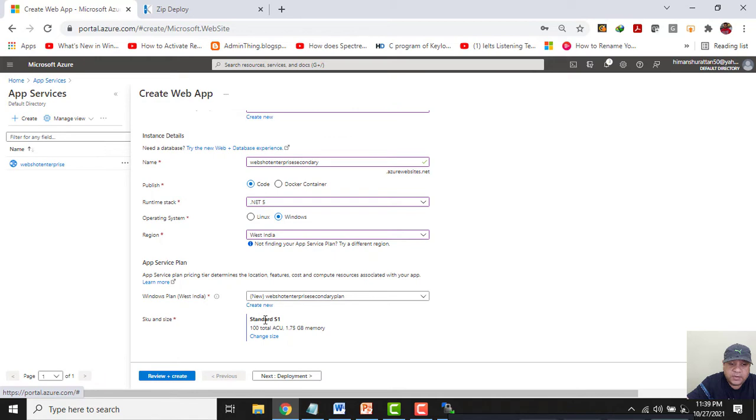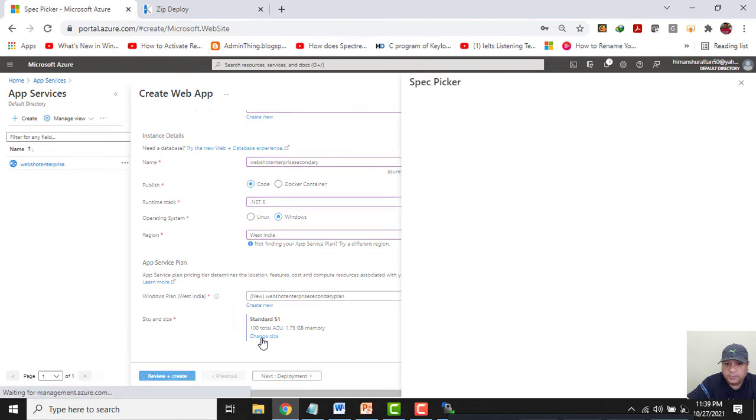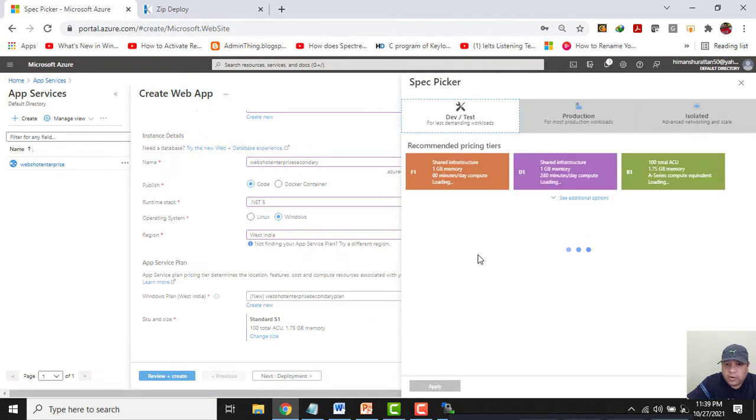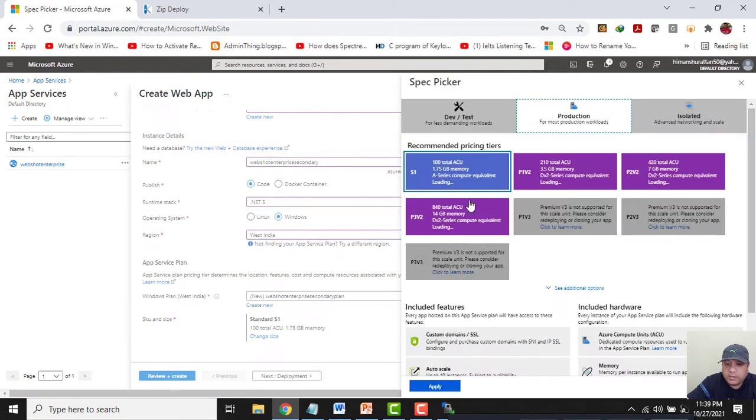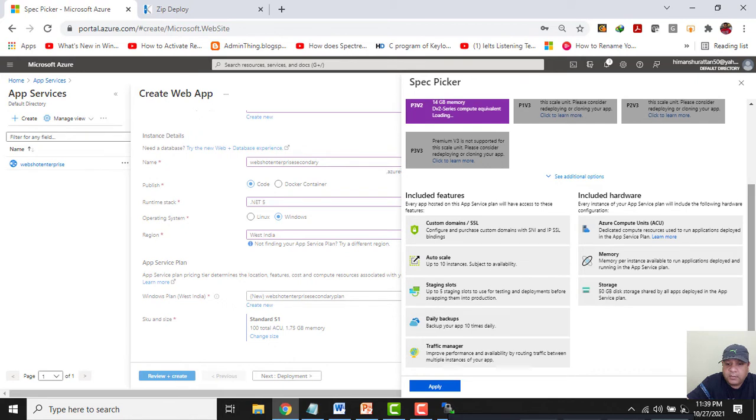I will choose the standard S1, and let's see what we get when we choose this one. By default, this S1 model has been chosen, and see, these are all the features that we are getting. We are getting traffic manager, because after this I will be configuring traffic manager, and in the traffic manager I will be configuring both the app services. So I will click on apply.